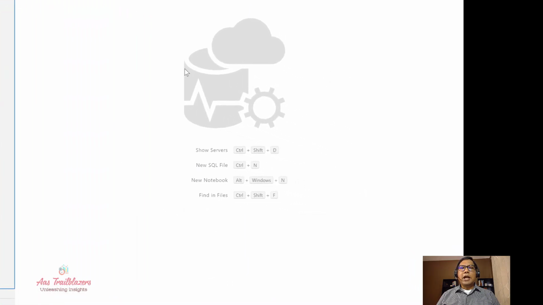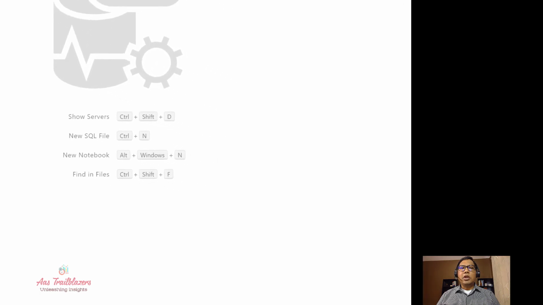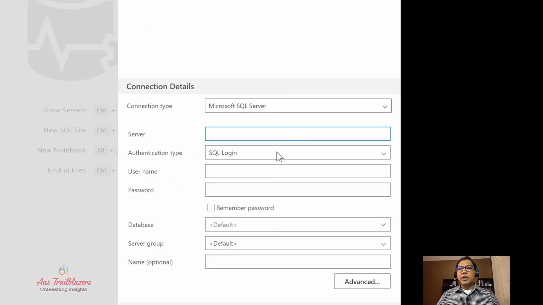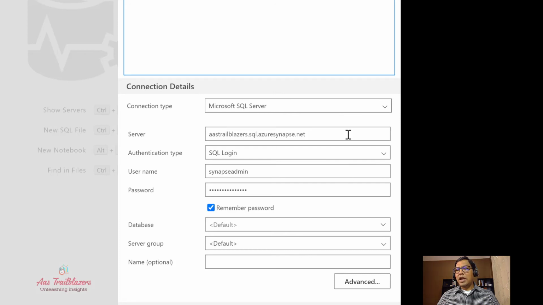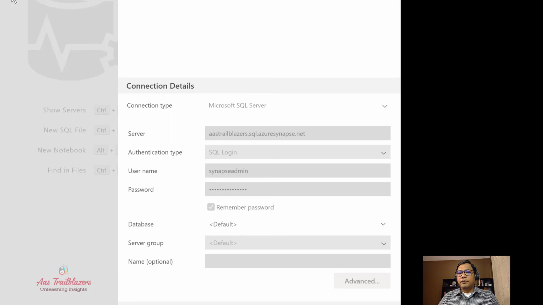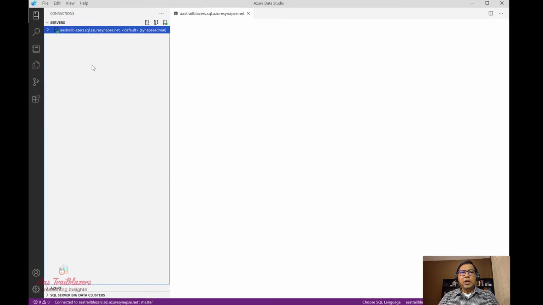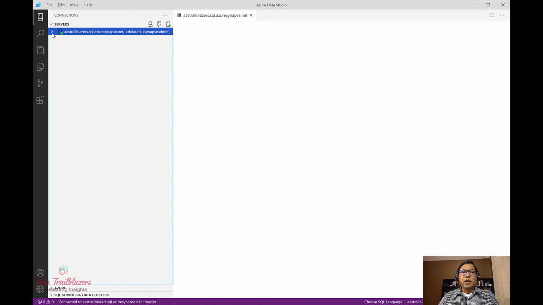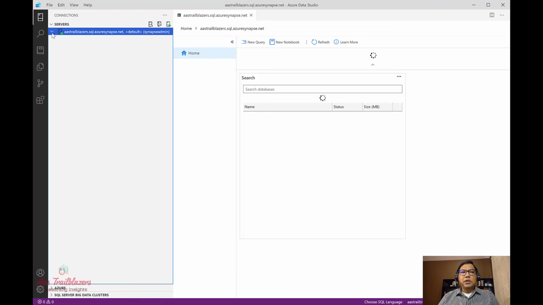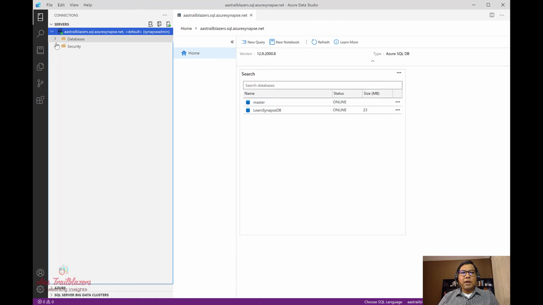To do that, once you have installed it, you can come here and click on new connection. This will take you to this page where you can specify the name of the server, the endpoint that we copied from the Synapse workspace overview page, and then you can specify the user ID and password and click on connect. This will connect us to the same server, and if we expand this, we'll be able to see the database that we have on that server.